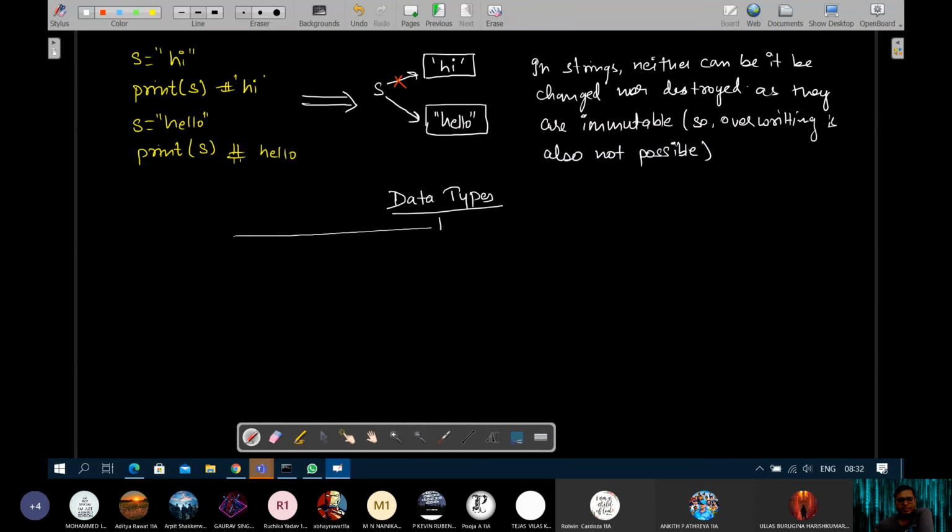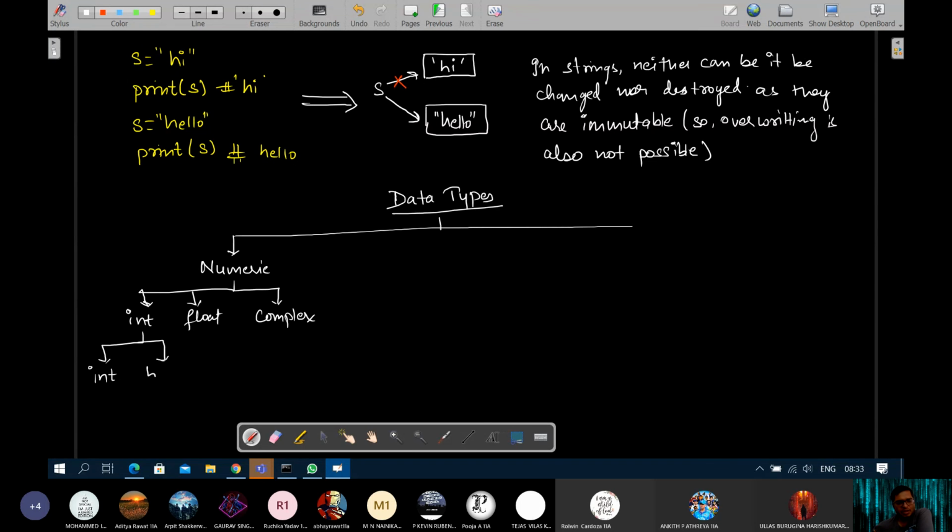Data types का मैं chart बनाऊंगा. So all the data types that you have to remember, study. Numeric. Within numeric, you have int, you have float, complex. Then second type of data type within int, people at times also mention int के अंदर int भी आता है and boolean दोनों आता है. At times you will see this. And boolean further has only two values that is possible. True with capital T and false with capital F. Okay.